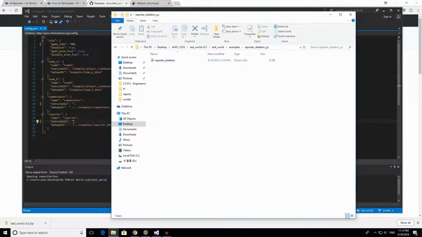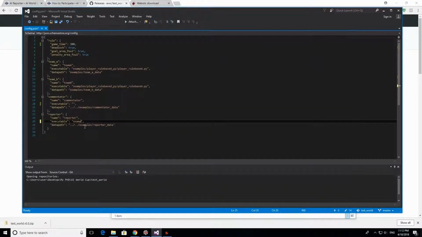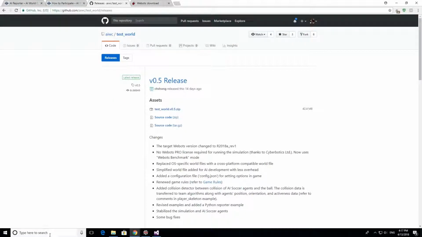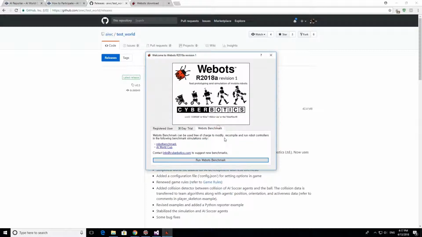So we're going to put here as our main program, examples, reporter skeleton.py. So we're going to save that. After you save that, we downloaded the Webbot and it looks something like this.